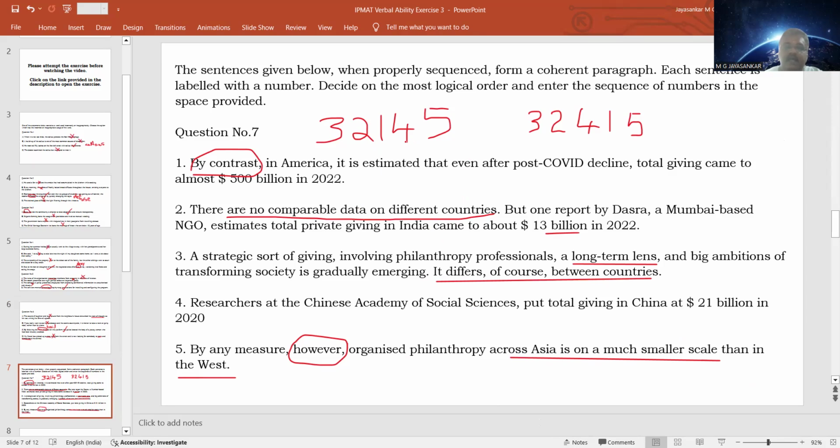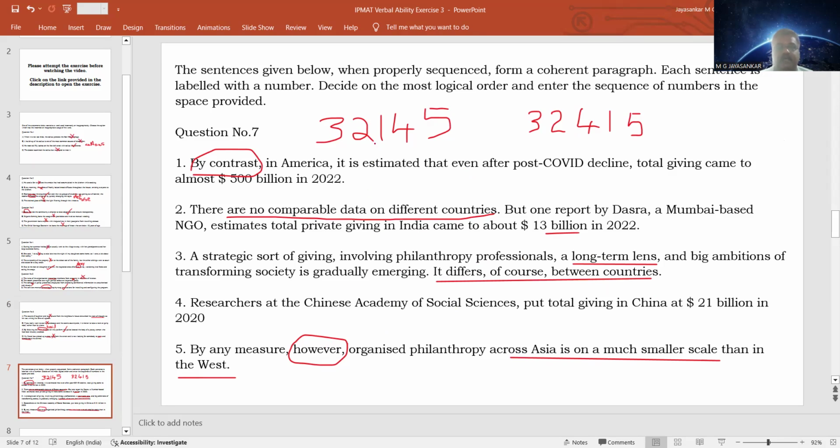Even though China had a higher donation of 21 billion more than India, by any measure, means whatever way you measure it or whichever countries you take, notwithstanding the fact that China has a higher donation than India, that is what is meant by the word however. Means, however, means even though China has a higher donation than India, organized philanthropy in Asia is on a much smaller scale than in West. That is why the word however becomes relevant.